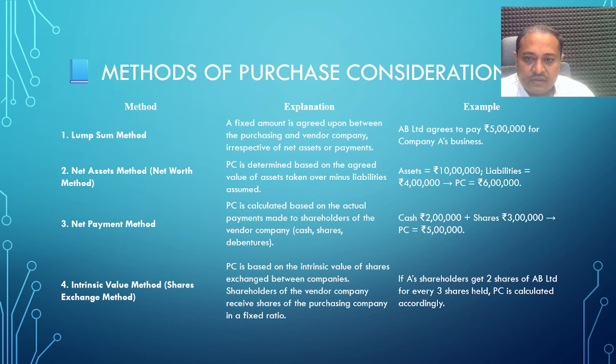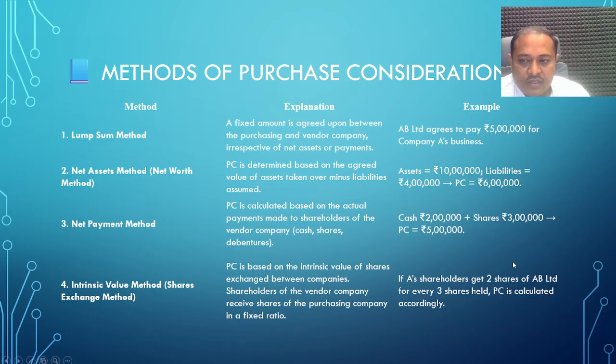Net payment method. The purchase consideration is calculated based on the actual payment made to the shareholders of the vendor company. In this situation, cash, shares and debentures are the medium of payment of purchase consideration.